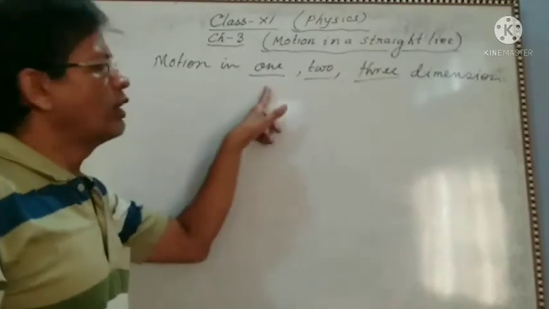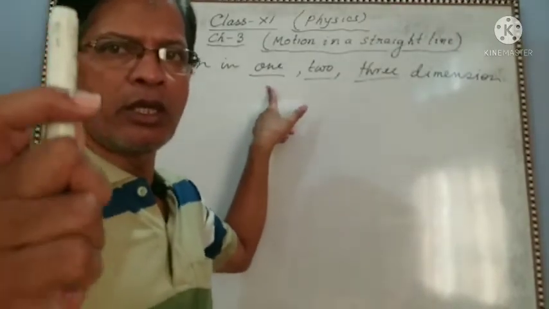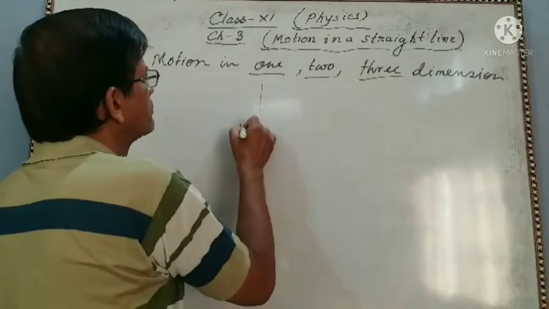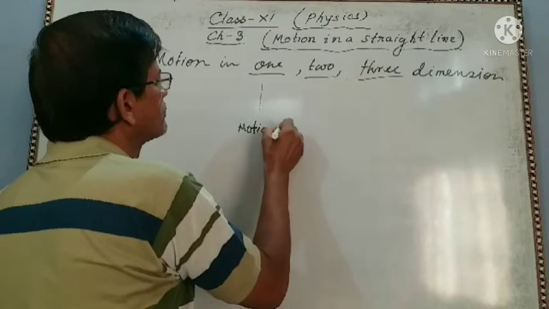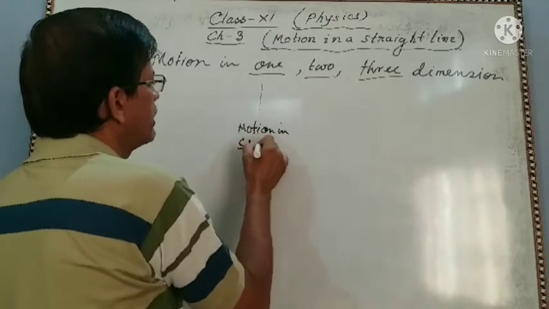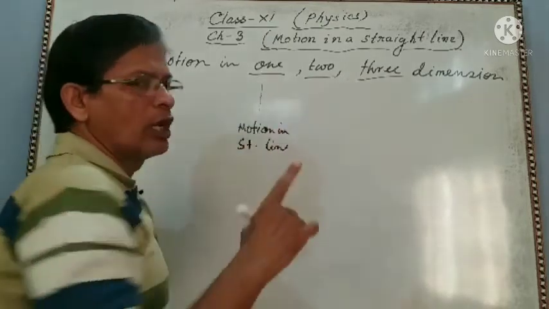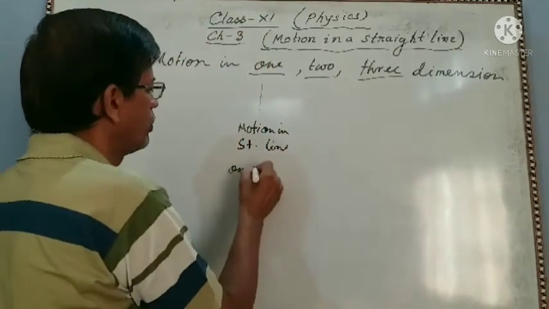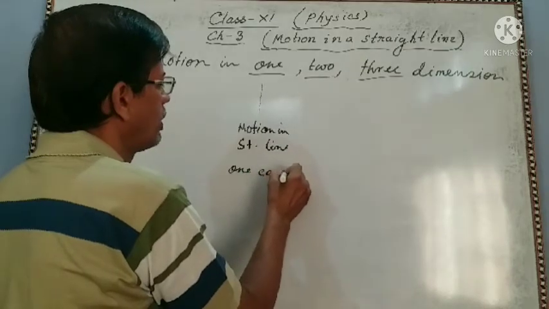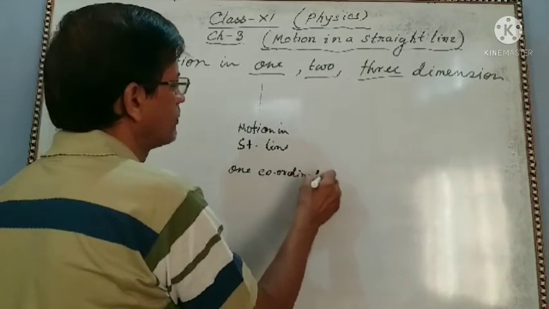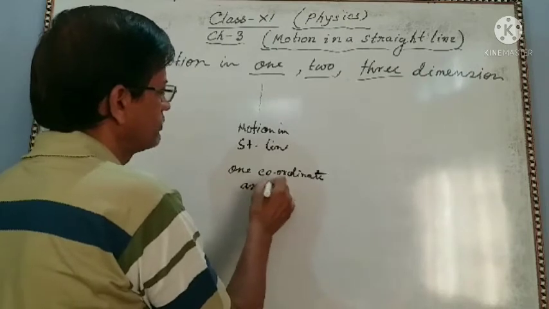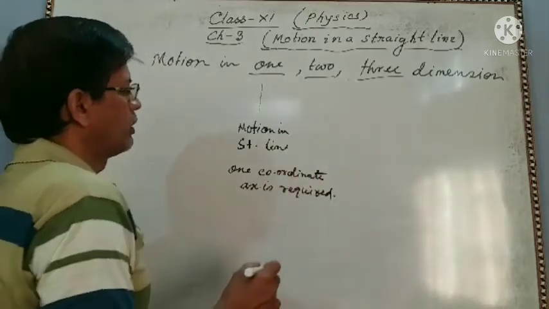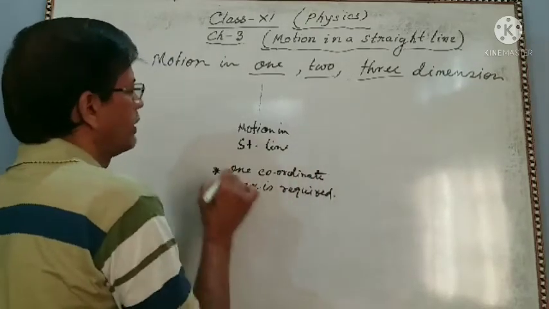So 1-dimensional motion means motion in a straight line. Here, how many coordinate axes are required? 1 coordinate axis is required.